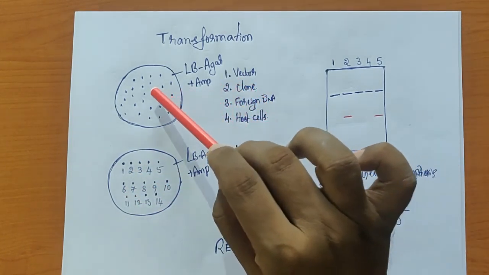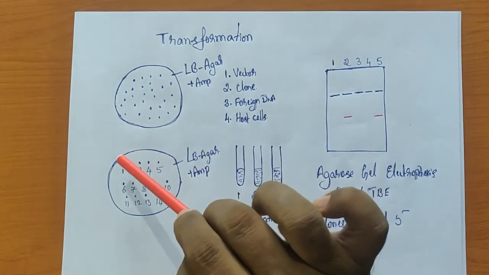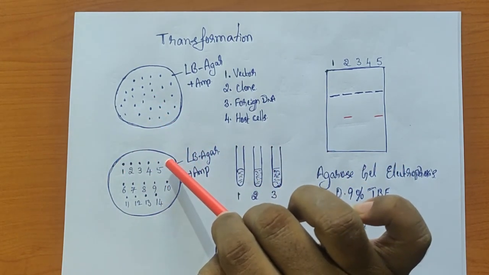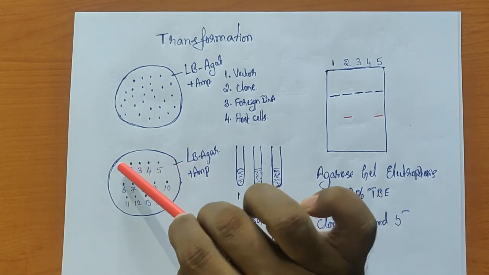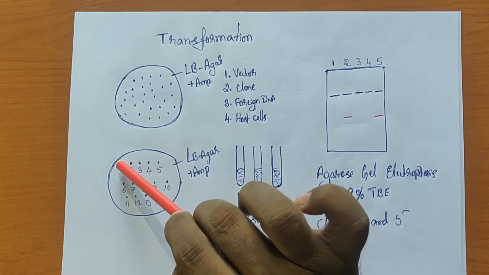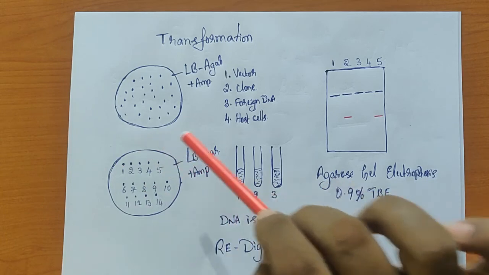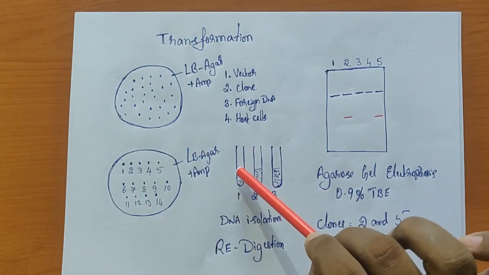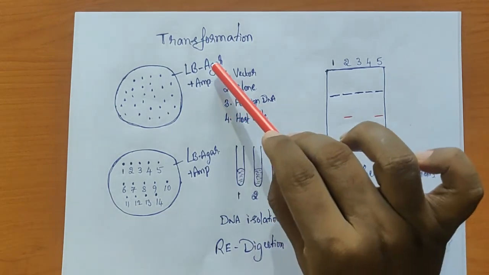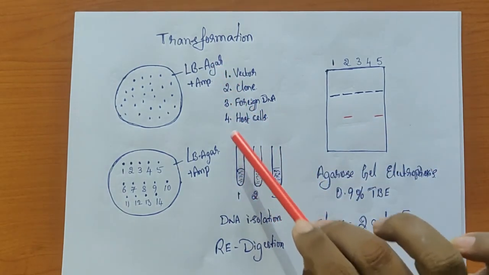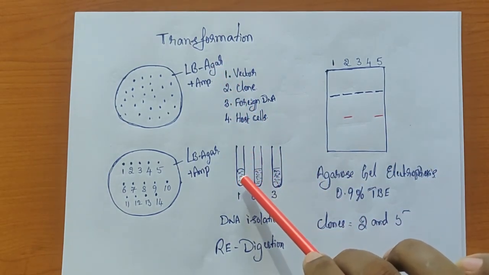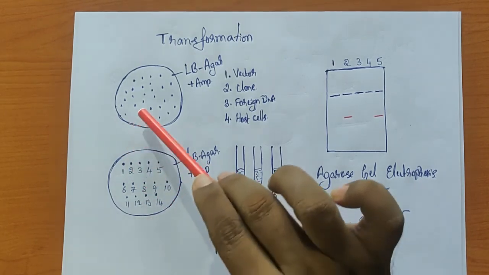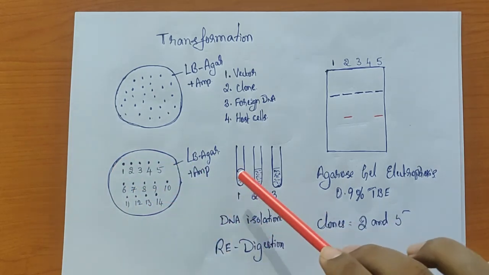So what we do is pick from this colony and inoculate it on a fresh LB agar plate containing ampicillin. We label them, and the same colony is also inoculated into a test tube containing LB, not agar, but LB medium without any agar. It is a liquid broth. We allow them to grow.